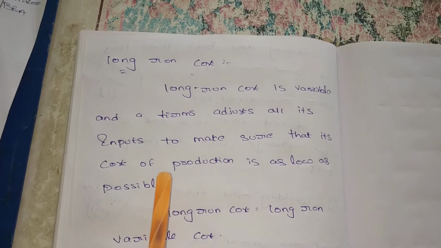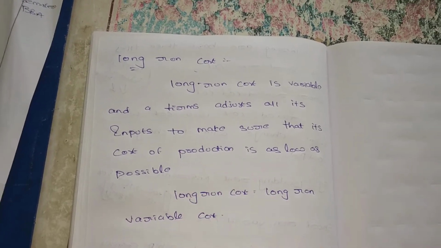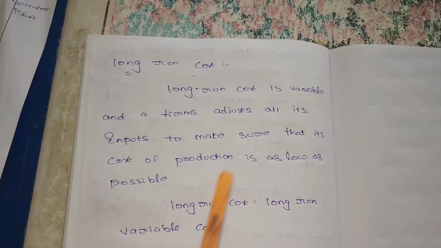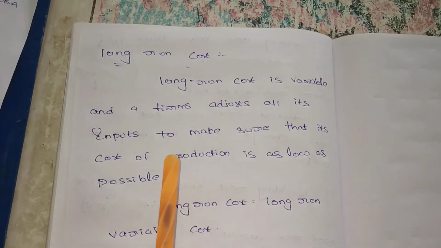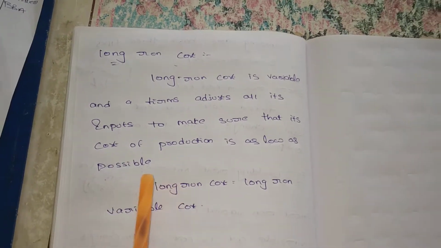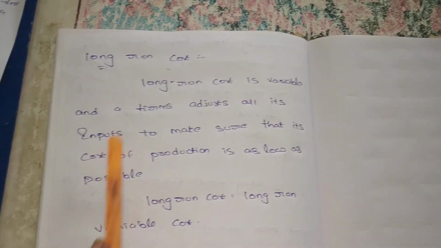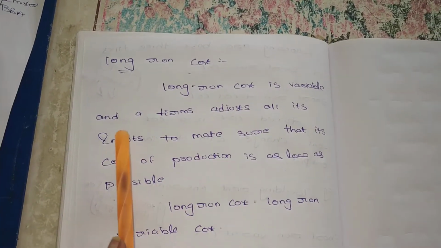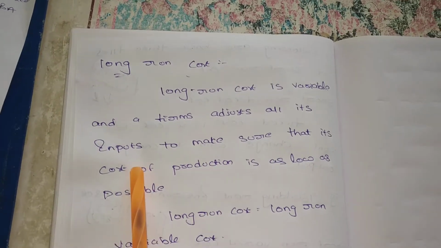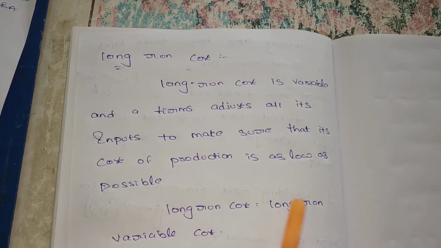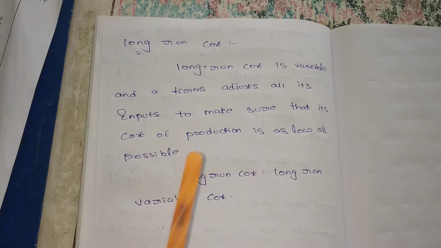So 1000 we can say it is a long run cost because I want to produce for more than 1 year. So we can say it is a long run cost. In long run cost, there is no fixed cost. All are variable or all change. So long run cost is variable and the firms adjust all these inputs to make sure that the cost of production is as low as possible.